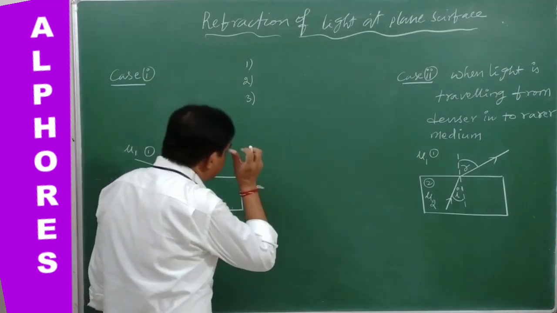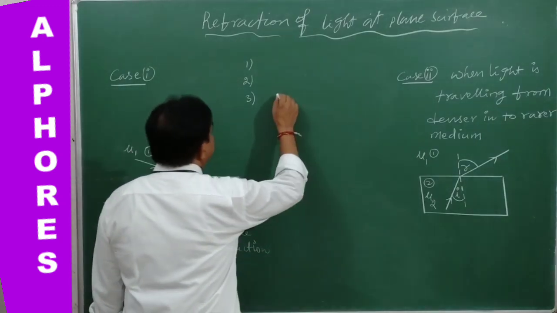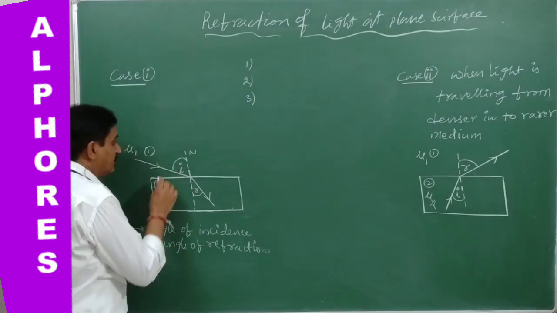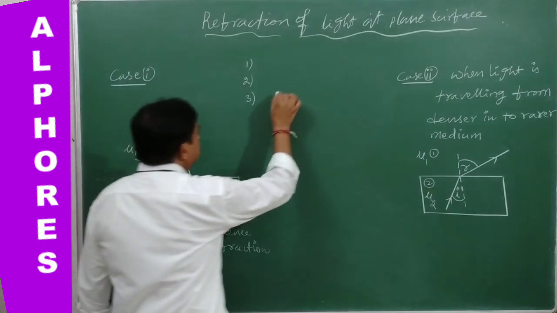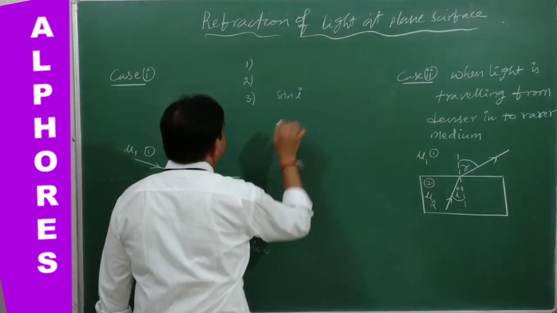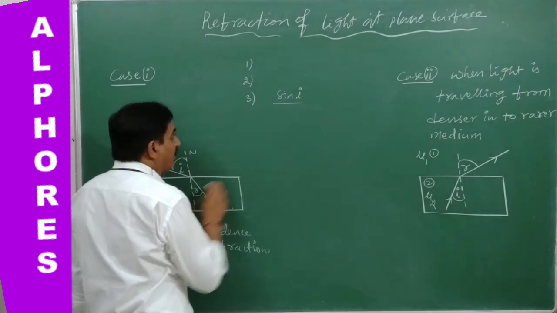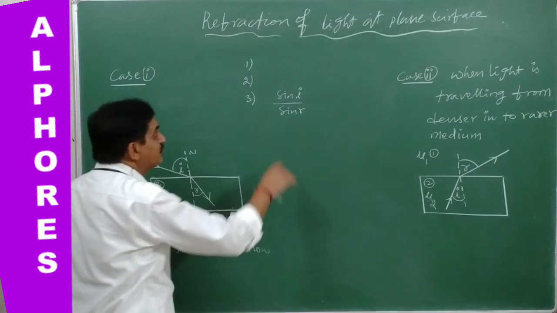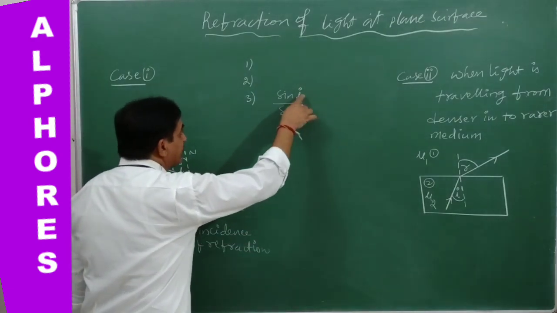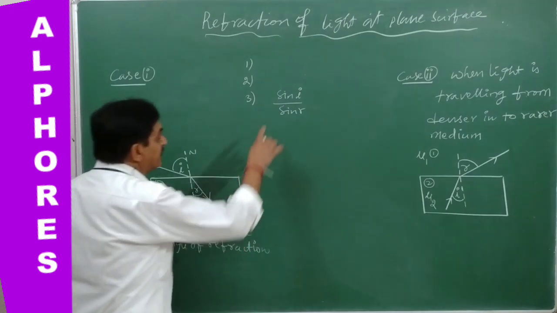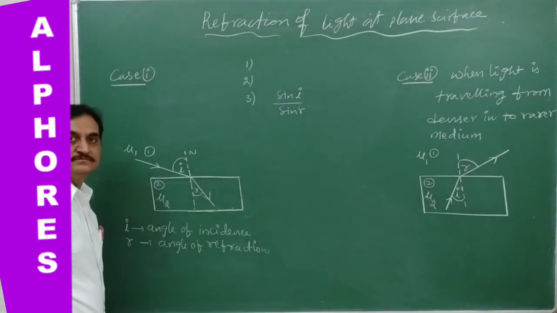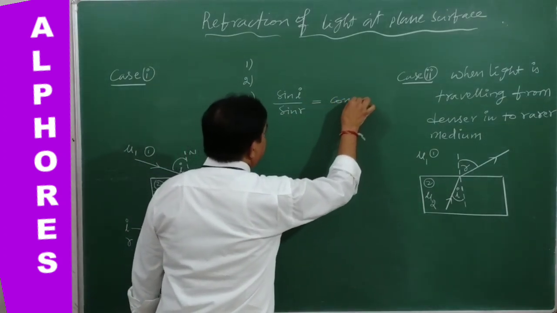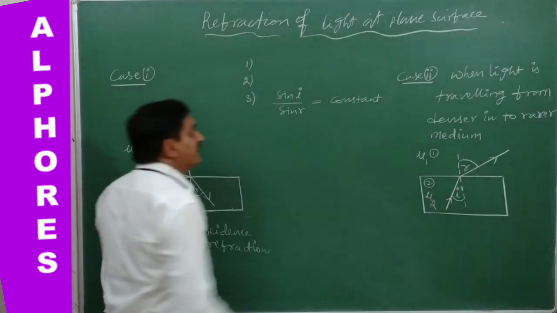And the third one is the ratio of sine of the angle of incidence. Here, see, this is I, the angle of incidence, and this is R. If you take sine I by sine R, the ratio of the sine of the angle of incidence to the sine of the angle of refraction is equal to a constant. Its ratio is constant.